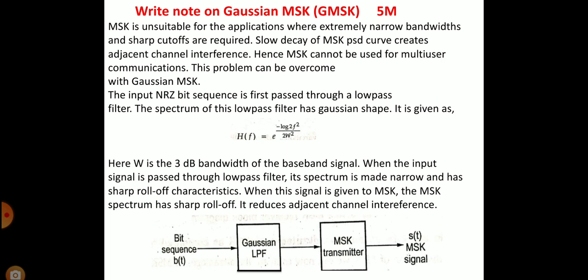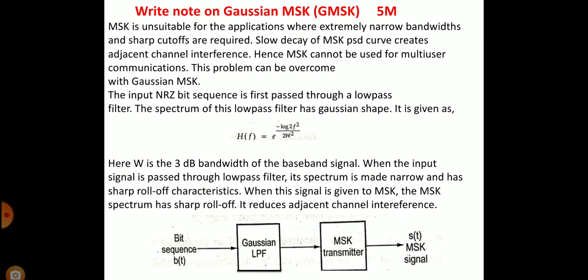Write a note on Gaussian MSK or GMSK. MSK is suitable for applications where extremely narrow bandwidths and sharp cutoffs are required. The slow decay of the MSK PSD curve creates adjacent channel interference. Here, MSK cannot be used for multi-user communications. This problem can be overcome with Gaussian MSK.